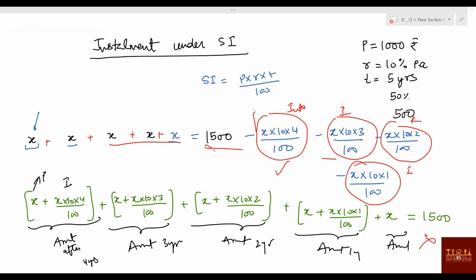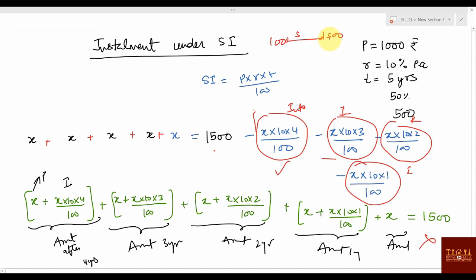Suppose you are not able to understand, I'll explain again. Okay. Understand this part, that when I'm saying that you have to pay 1500 rupees, right? 1500 rupees you have to pay means you are paying for using 1000 rupees for 5 years without giving any installment, right? If I say 1000 rupees you have taken, so after 5 years you have to pay how much?